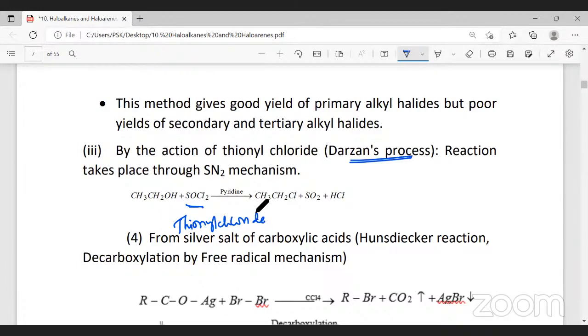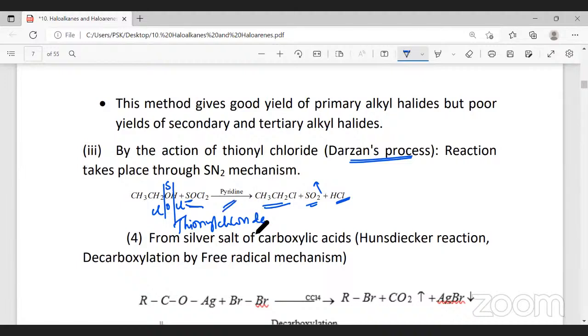SO2Cl2 is sulfuryl chloride. Here it is SOCl2. So what happens? The bonds break here. Two chlorine atoms: the one chlorine reacts with H to form HCl. One more chlorine reacts with the alkyl group to form the alkyl chloride, CH3Cl2, CH2Cl. And we have sulfur and we have oxygen. They get bonded to oxygen and get eliminated as sulfur dioxide.